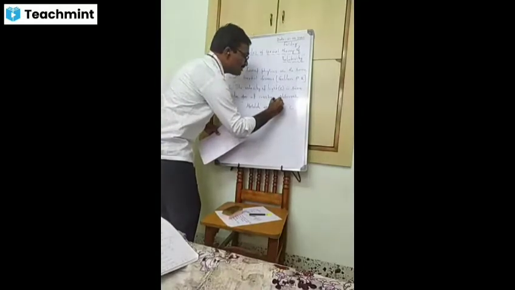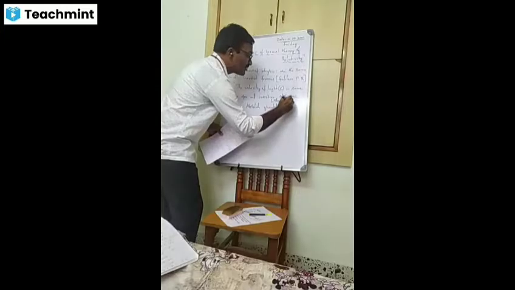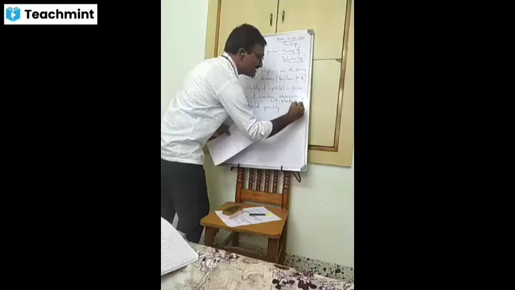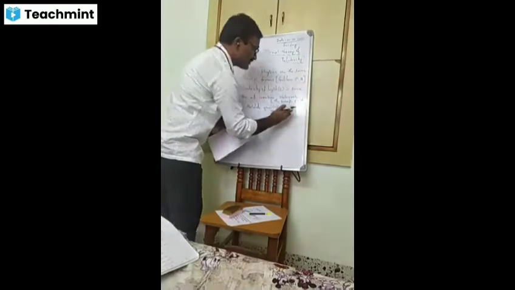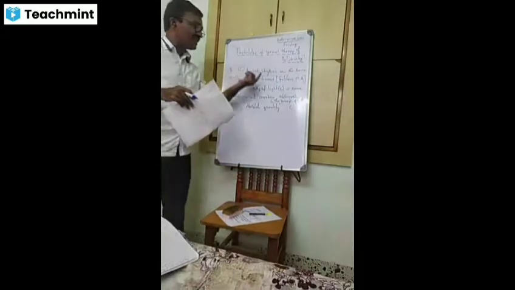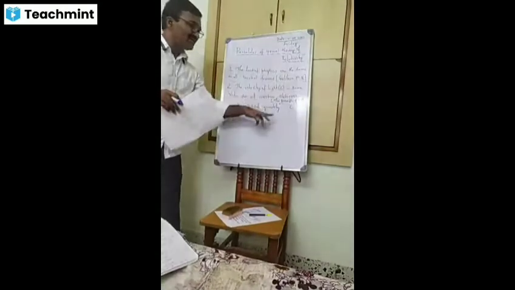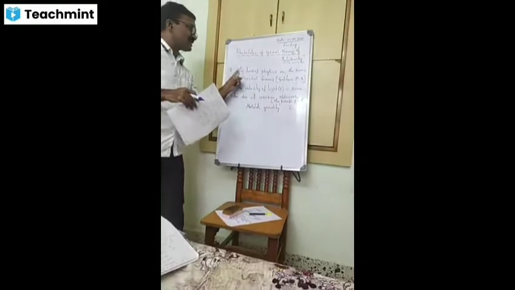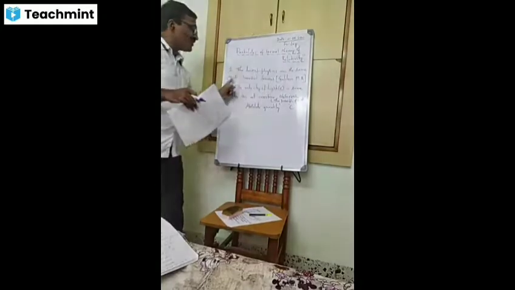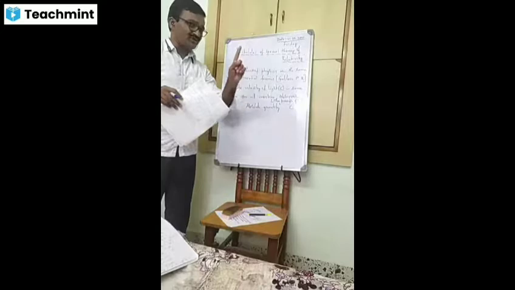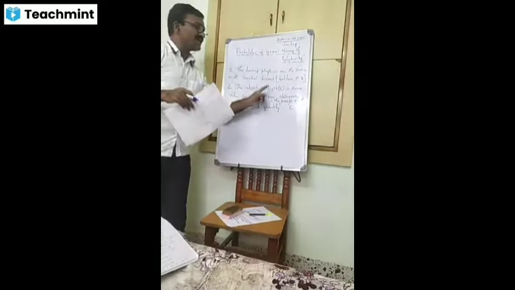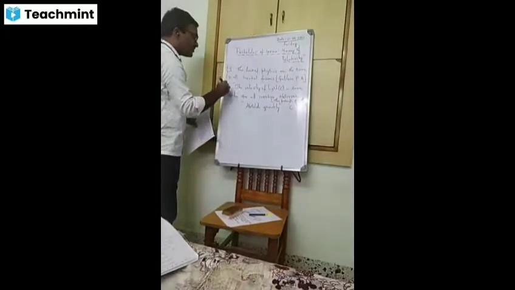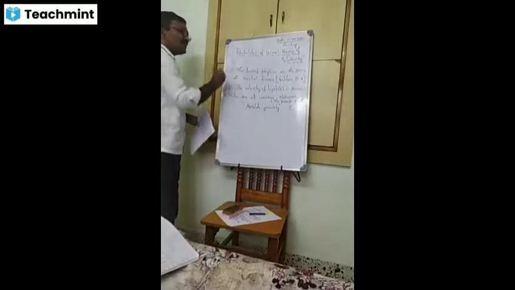It is the principle of constancy of the speed of light. The first postulate is the Galilean principle of relativity. The second postulate is the principle of constancy of the speed of light. The first postulate says that the laws of physics are the same in all inertial frames. The second postulate says the velocity of light is the same for all inertial observers. These are the two important postulates made by Albert Einstein in 1905.